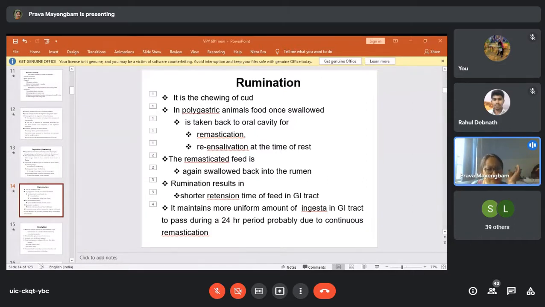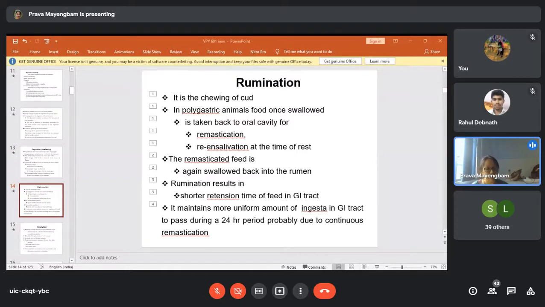So the remasticated feed is again swallowed back into the rumen. So this will be the second time swallowing. Now this remasticated feed is ready for the further process of digestion in the rumen. Rumination results in shorter retention time of feed in the GI tract.